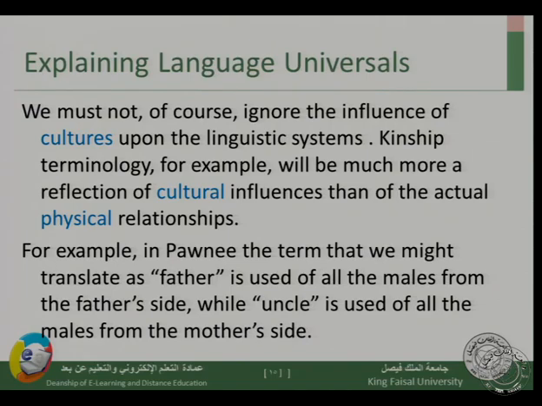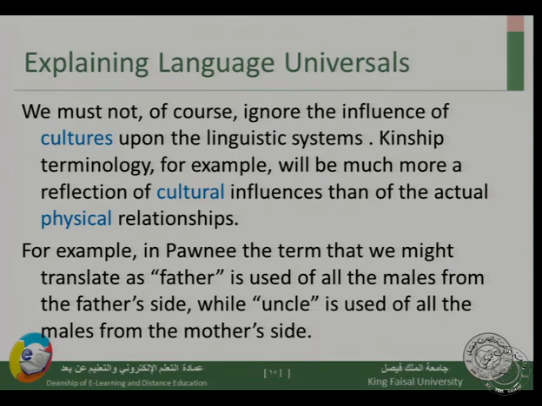Kinship means the names for relatives, so mother, father, grandfather, and uncle, and cousin, and so on. This is the meaning of kinship. So all languages have kinship terms, but not all of these are universal. Some kinship terminology will be a reflection of cultural influences rather than physical relationships. So if we look at a language called Pawnee, the term that we might translate father in our language, in English or even in Arabic, might be the same for the kinship term father. In Pawnee it's different.